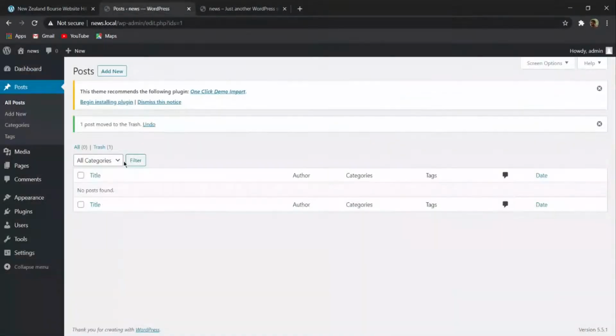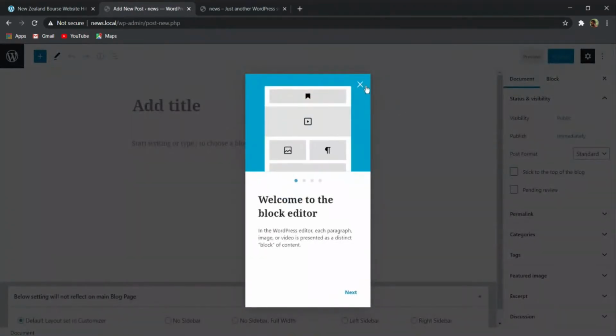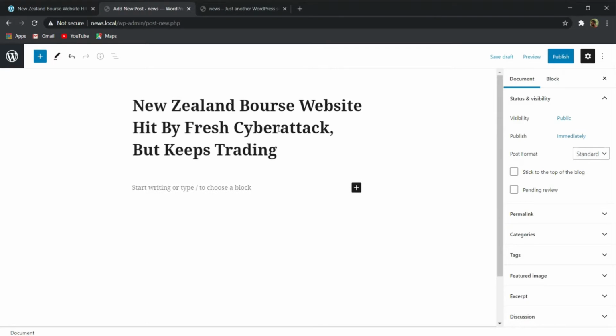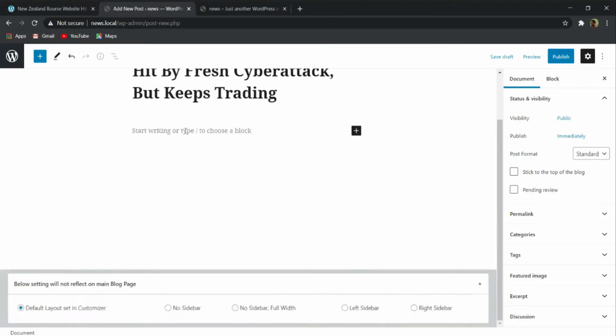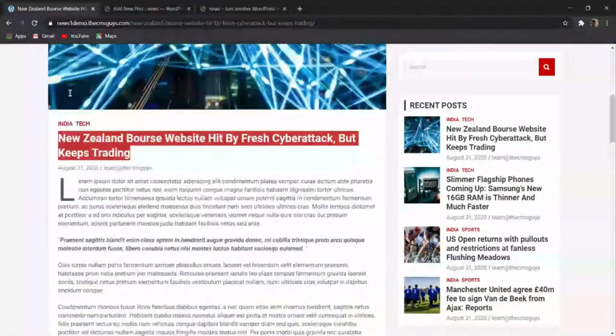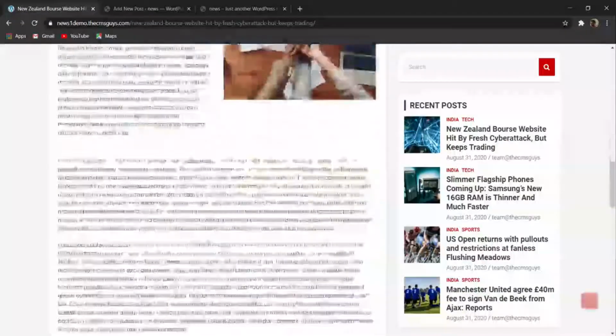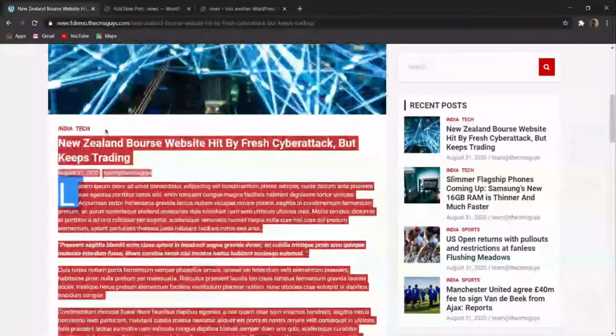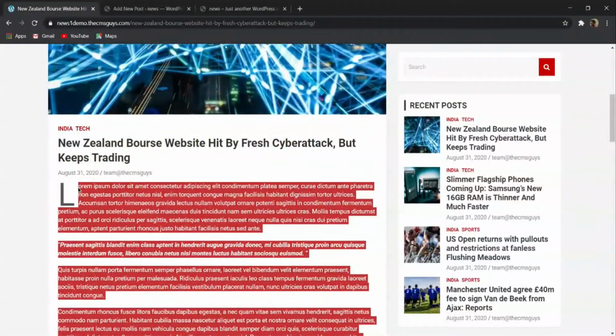Let me copy this one, and here first of all I will click on Add New in the Posts section. When I click on Add New, it will ask you to add the title. So first of all let me give a title. Here you can see that I have given a title, and then you can simply use this text. Let me copy some text, then I will show you how you can modify these things.